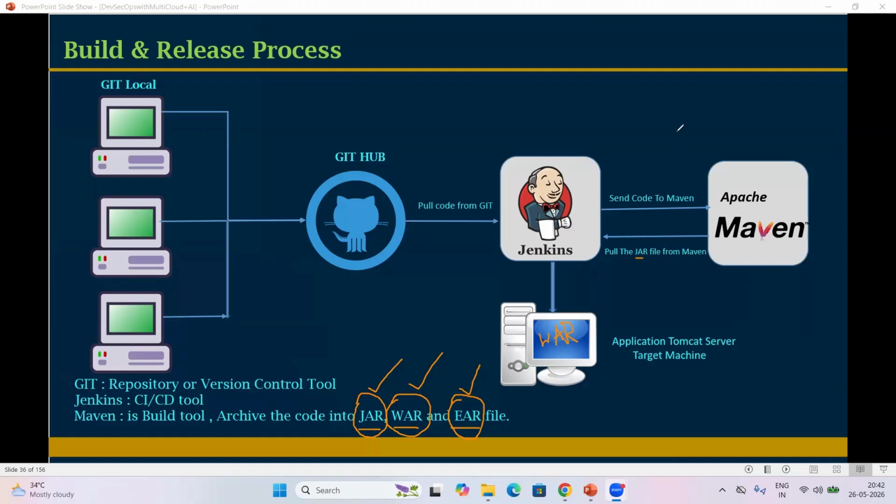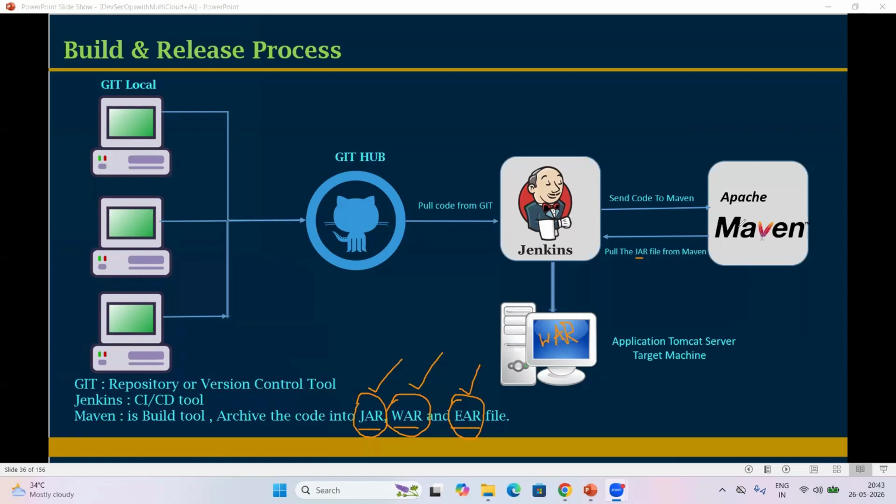This Jenkins will provide the jar file, right? Jenkins will not provide the jar file. Jenkins pulls the code from GitHub and hands it over to Maven. Maven takes the raw code and converts it into a single file, like jar or war, as per the application development.